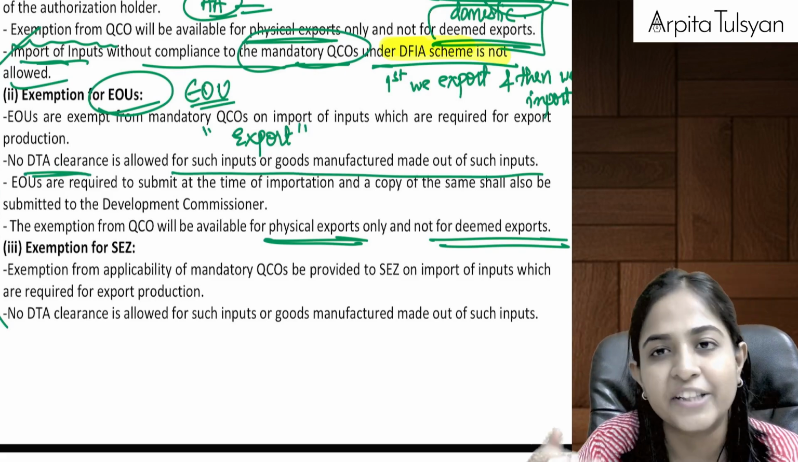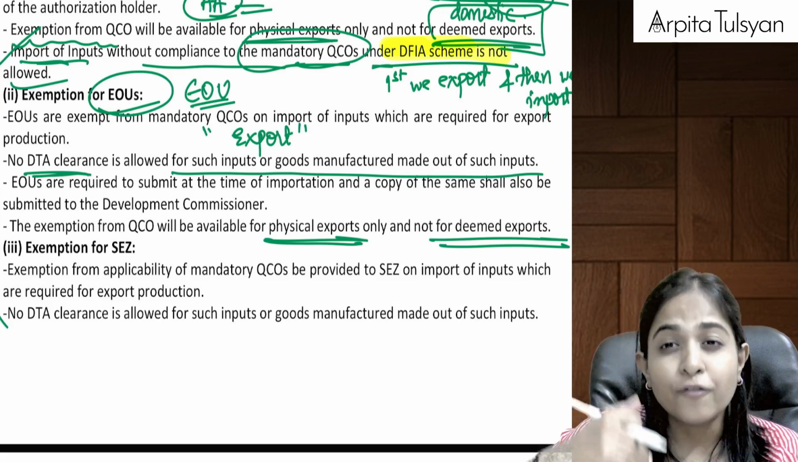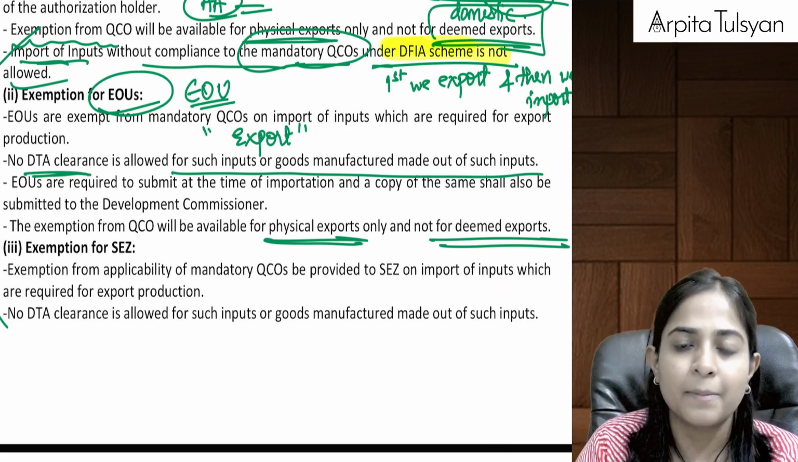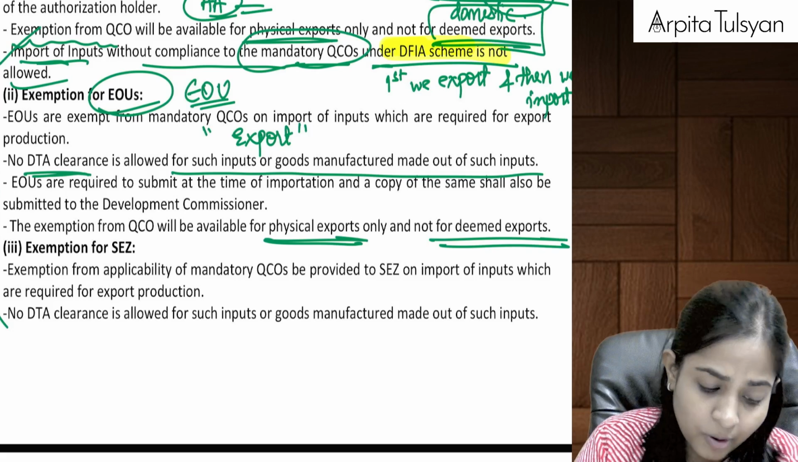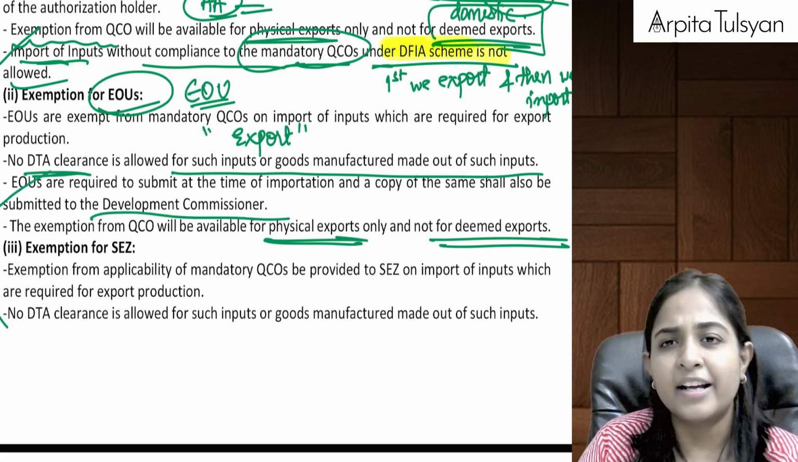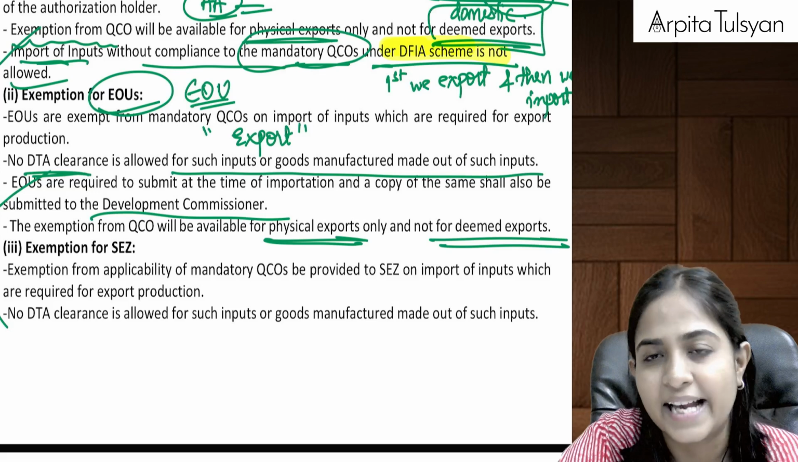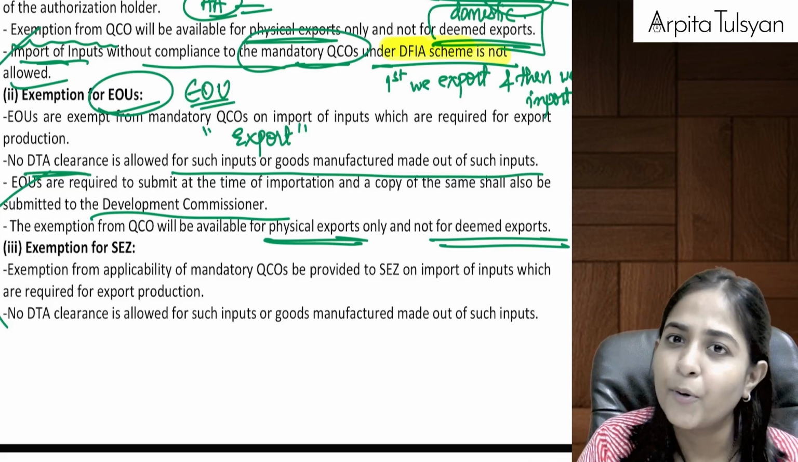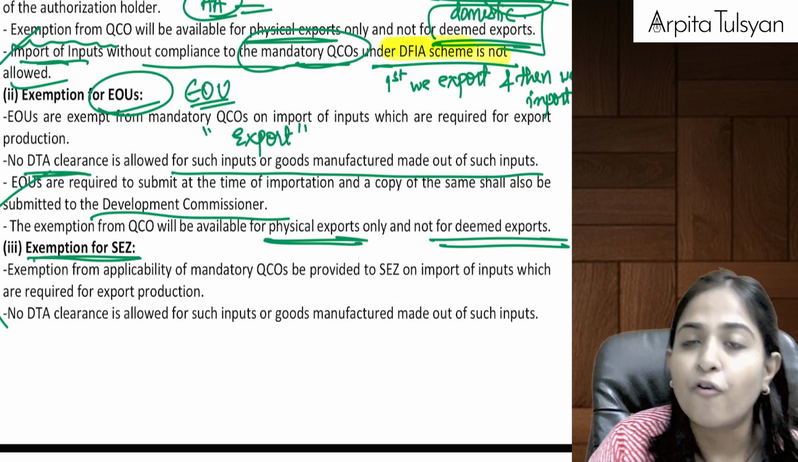If you are left with any inputs, if I had imported some inputs, I could not fully export it. If I'm left with something, DTA clearance means in India selling is not allowed. And again, if you want to take this exemption, you will have to submit a request to the Development Commissioner that, sir, I want to take the benefit of this exemption from QCO. Similar points, right? And the last one, exemption for SEZ.